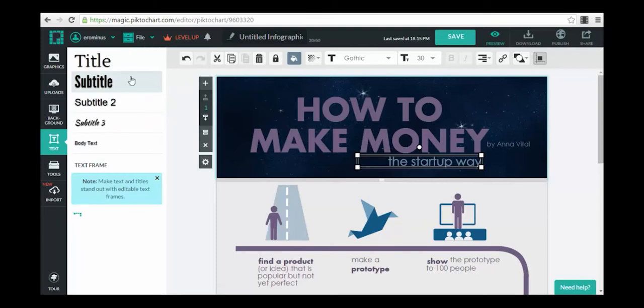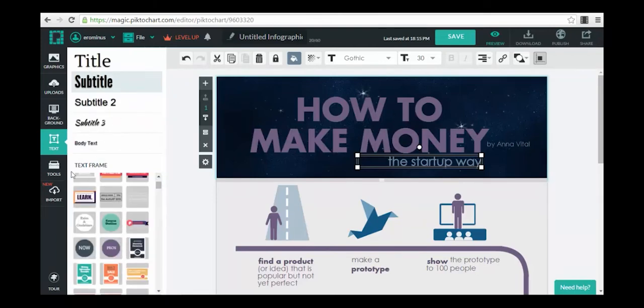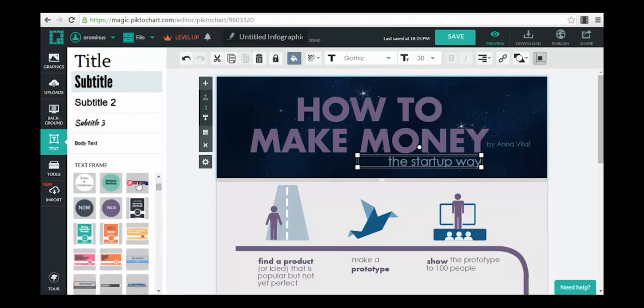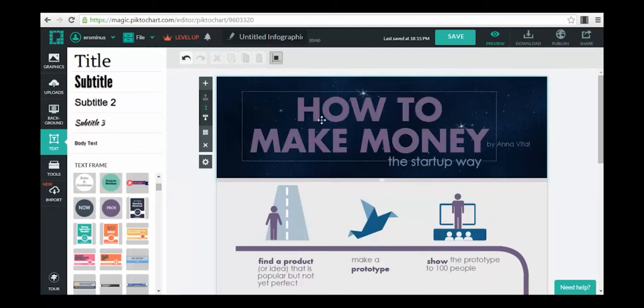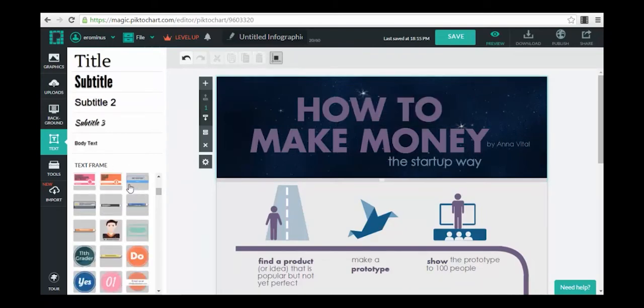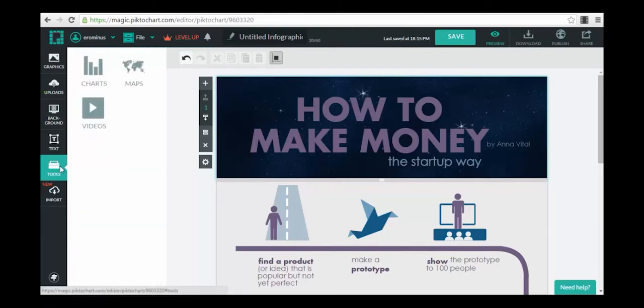Then we have different types of text that we can use. We also have some text frames here, and text templates that we can use. For example, this one, which looks very nice, but I'll let you guys play with it more so you can see exactly how you can use them. I'm just showing you exactly where you have to go and what features you have at your disposal, and so on. And then you have other tools like videos, maps, and different types of charts.